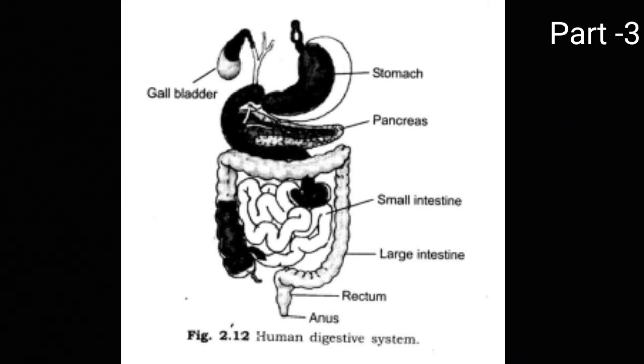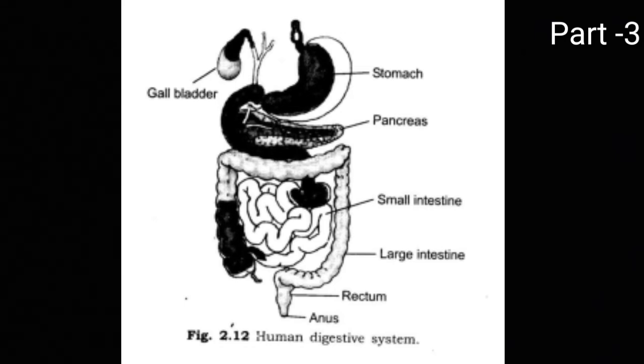Then below the stomach is present the pancreas, and on the front side the liver is there, and the pancreas is on the back side of the stomach. Then below the pancreas a tube of the large intestine is present. After digestion takes place in the stomach, the stomach now opens into a highly coiled structure which is the small intestine.